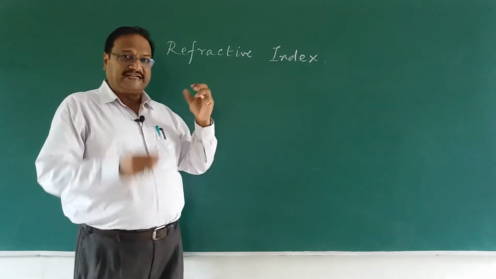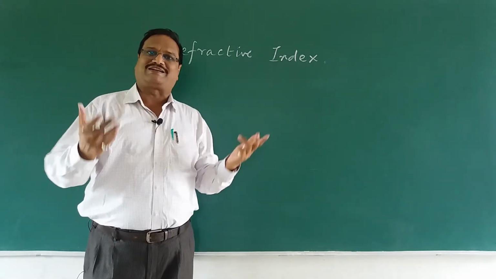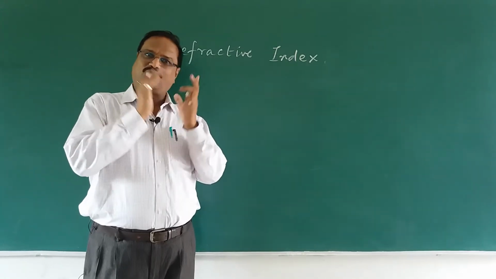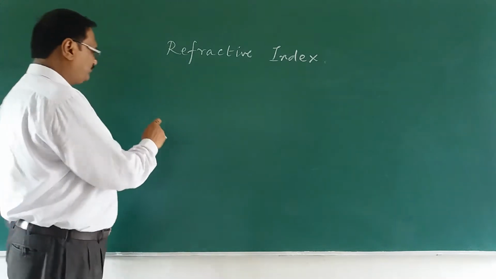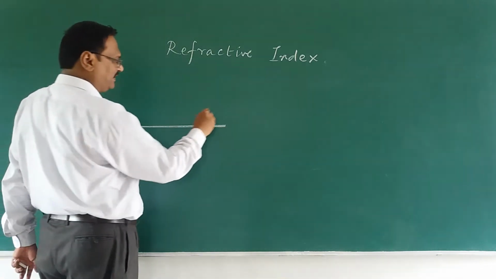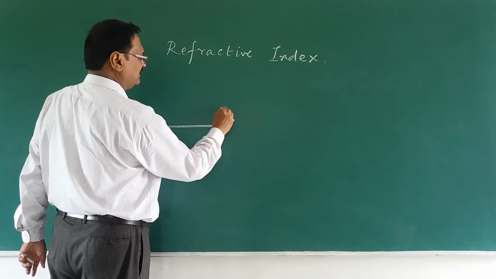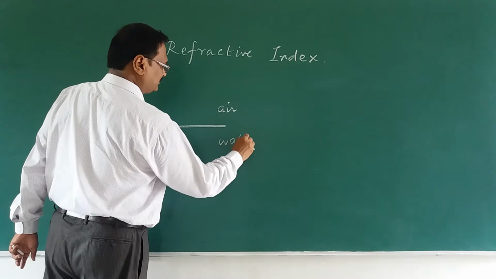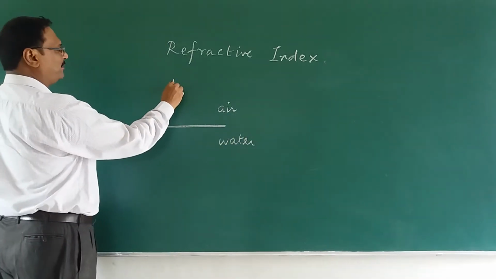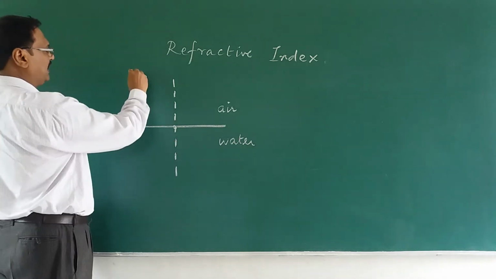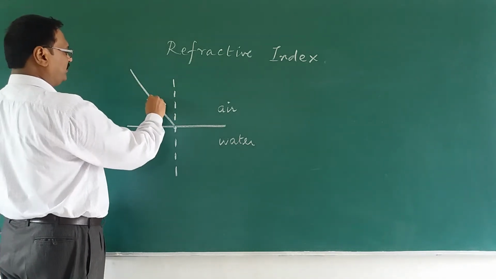The ability to refract, the refracting ability. Now what is refraction? Refraction is bending of light when it travels from one medium to another medium. Let us say I am having air here and I am having water here. So I drop a perpendicular, normal at the point of incidence, and the ray is incident at the point here.